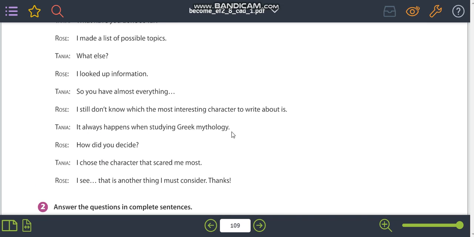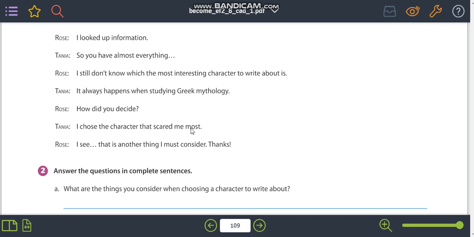what is she missing? For example, here, I see that's another thing I must consider. So something that she didn't consider is something that she's missing. So you're going to circle it. Okay.